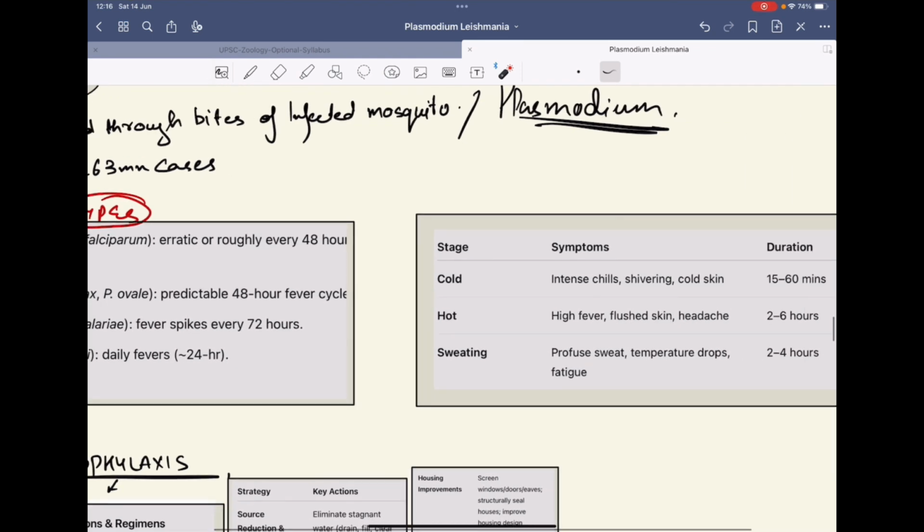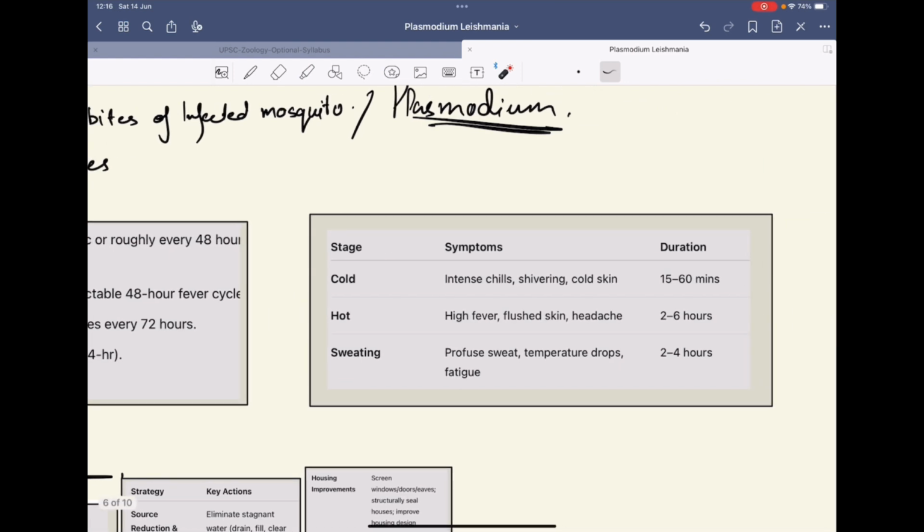Then there are three stages in malaria: cold, hot, and sweating. In the cold stage, there are intense chills, shivering, and cold skin.